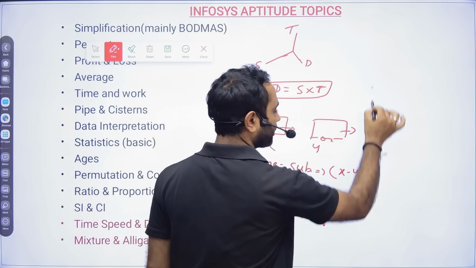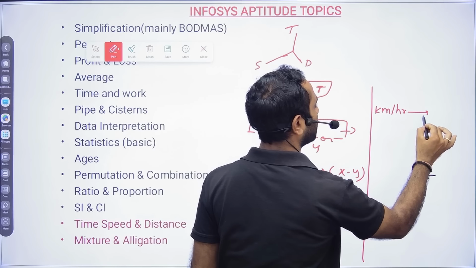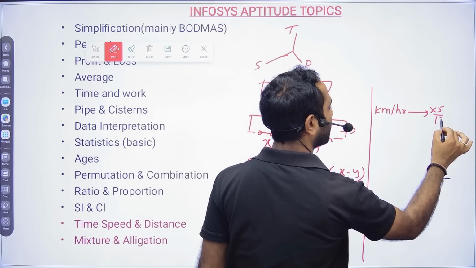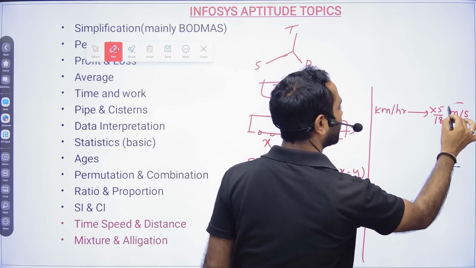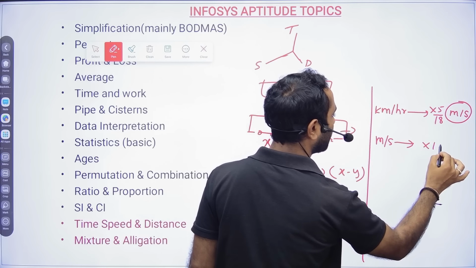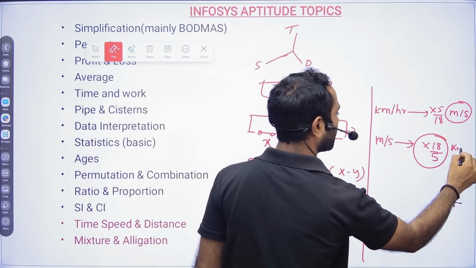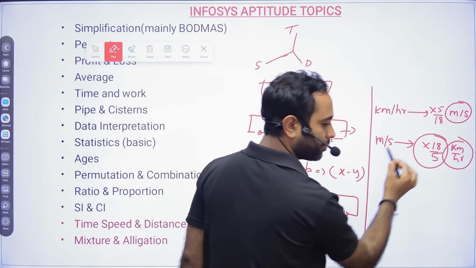Okay, if you want to convert kilometer per hour to meter per second, then multiply by 5 by 18. It will give you meter per second. If you have meter per second and you want to convert into kilometer per hour, then multiply by 18 by 5. Okay, so these are the concepts you have to use.